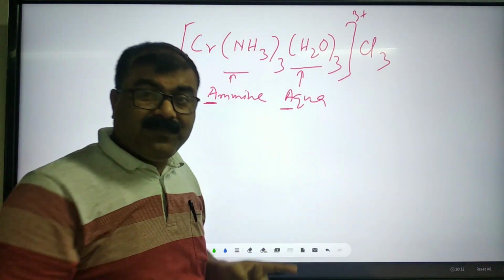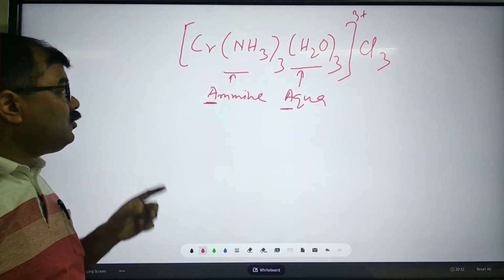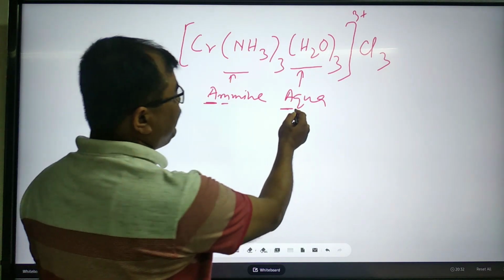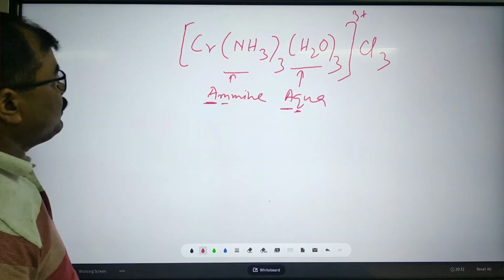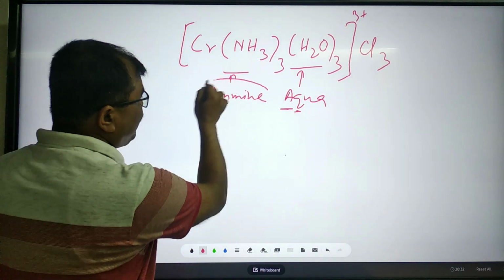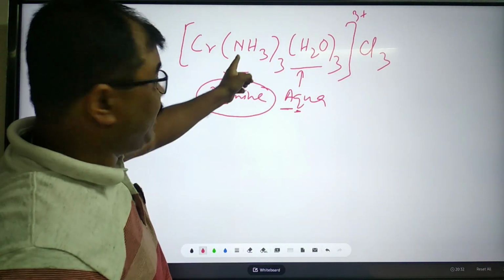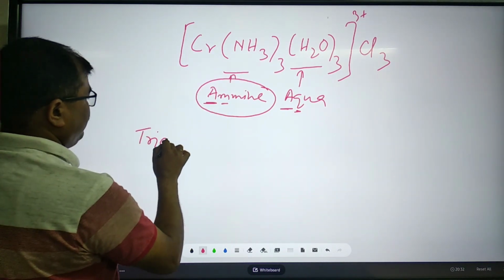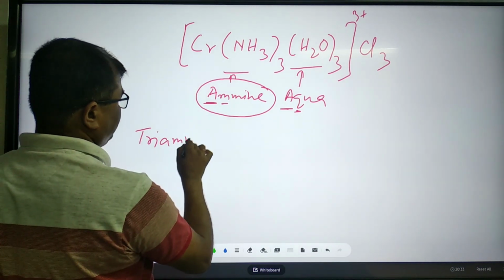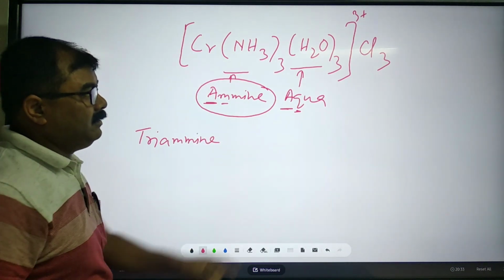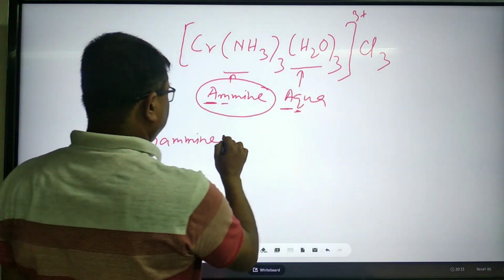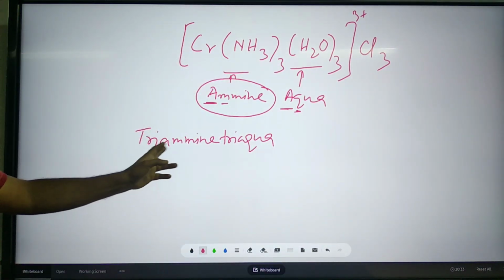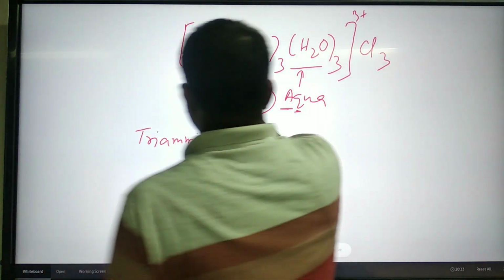If the first alphabet is similar, then you should go for the second alphabet. Here you see, after A, M is there, but after A, Q is there. That is why first preference goes to amine. So we will write triamine, triaqua. What is the central atom?